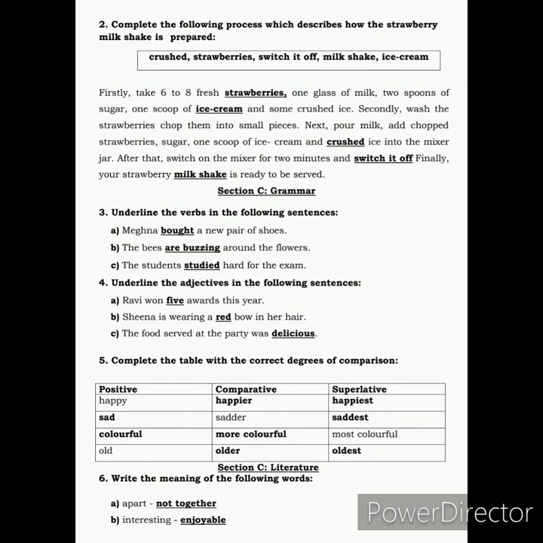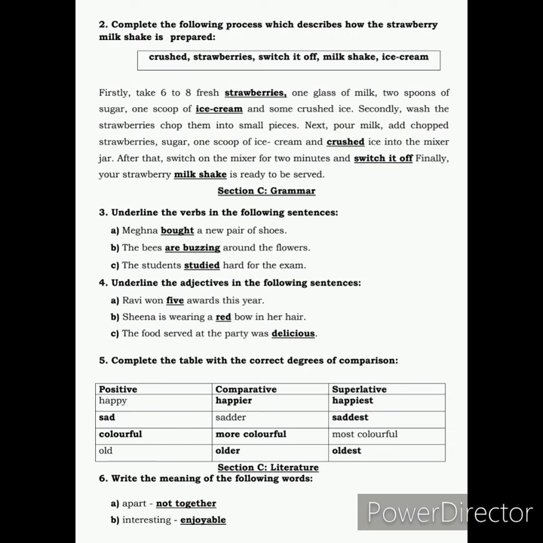And then we move on to section D, that is literature. And here you have to write down the meaning of the following words. And the first word is apart, which means not together. The next meaning that you have to write is of interesting, that means enjoyable.